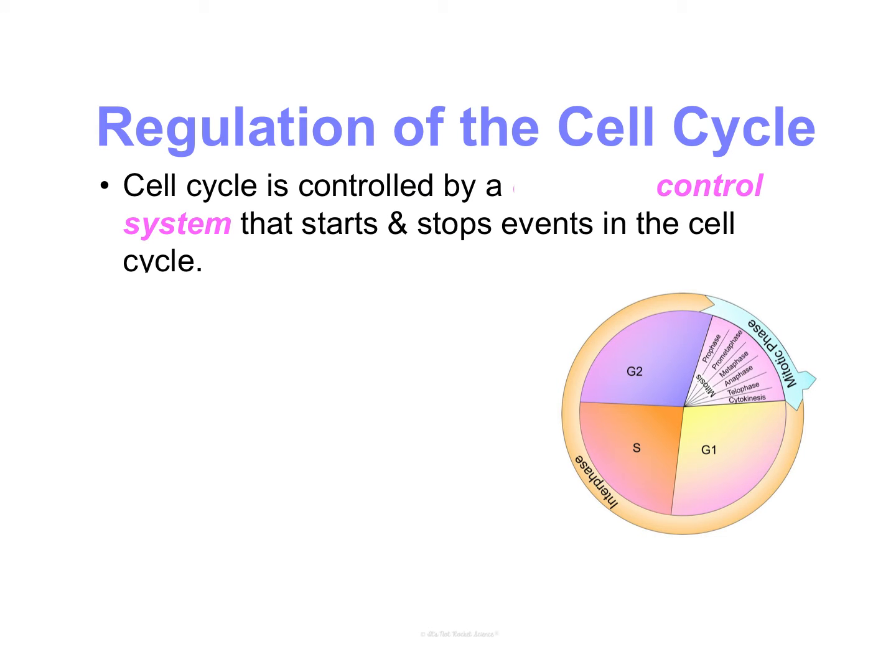So when we're talking about the regulation of the cell cycle, we need to know that the cell cycle is controlled by a chemical control system that starts and stops the events in the cell cycle. So weird to think about, but everything that happens in your body is the result of some sort of chemical reaction occurring. And in addition to these chemicals, we are also going to have proteins that play a key role. And if we remember, proteins, we said, have so many functions and they are running our body.